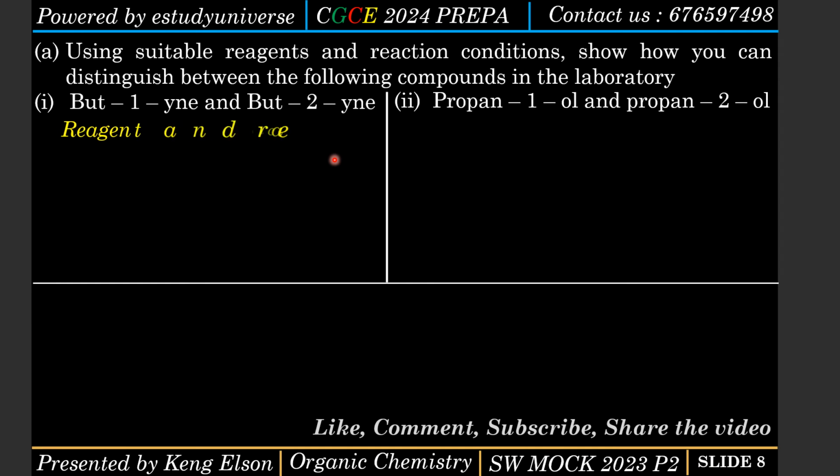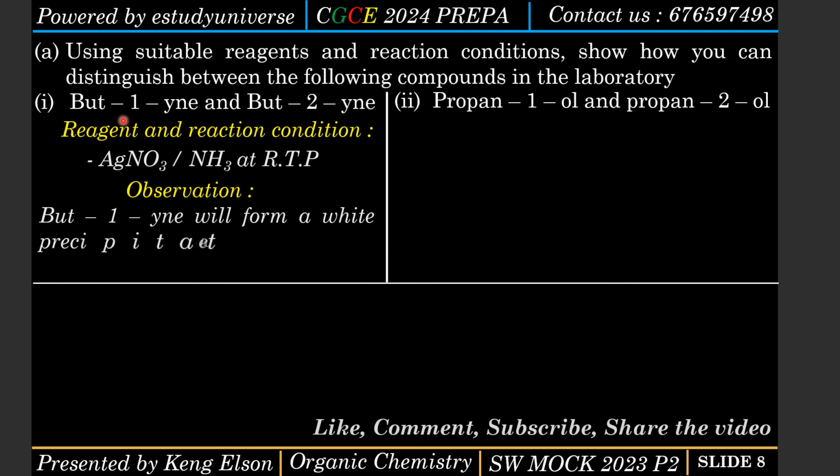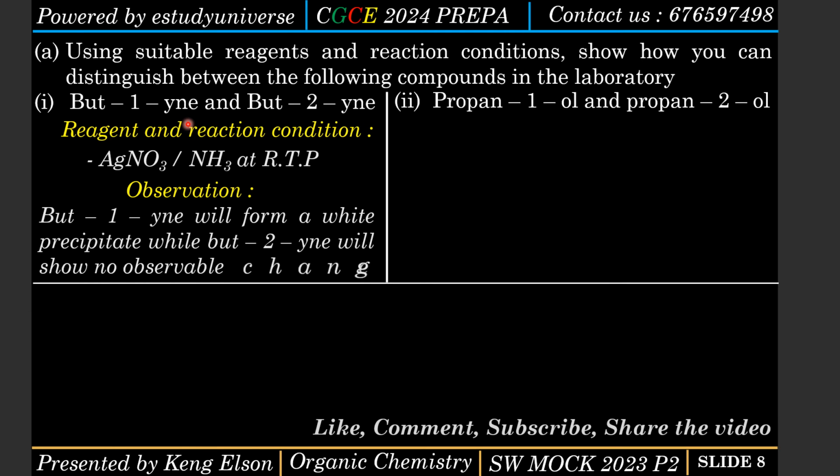So follow keenly. I'm going to give you the reagent and the reaction condition. We need to add silver nitrate in ammonia at room temperature and pressure. What is the observation? What do I see that will be able to distinguish between the two? The first compound will form a white precipitate, while the second compound will not give any observable change.